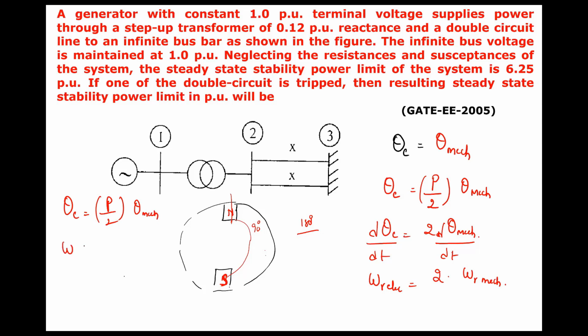Similarly, omega r electrical, that is electrical angular velocity, is also given by P by 2 into mechanical angular velocity. And even electrical angular acceleration is equal to P by 2 into mechanical angular acceleration. Okay. So this concept you must remember. Any doubt in this one, gentlemen?